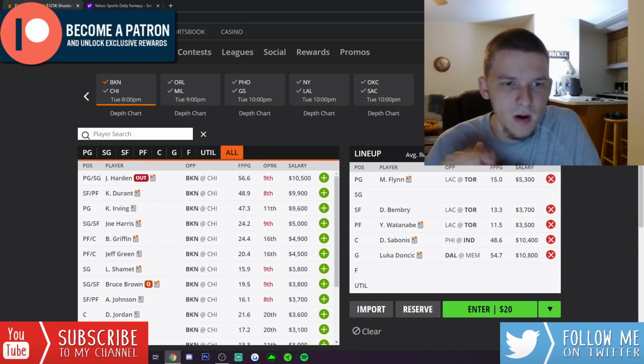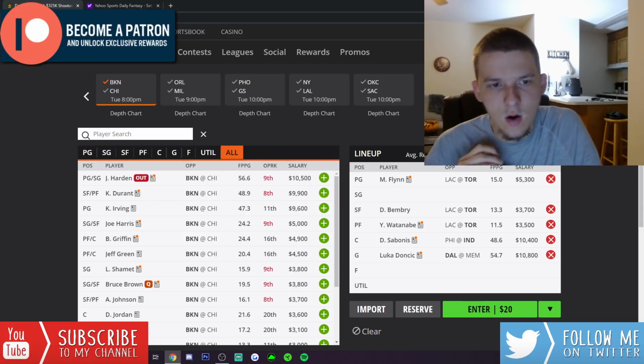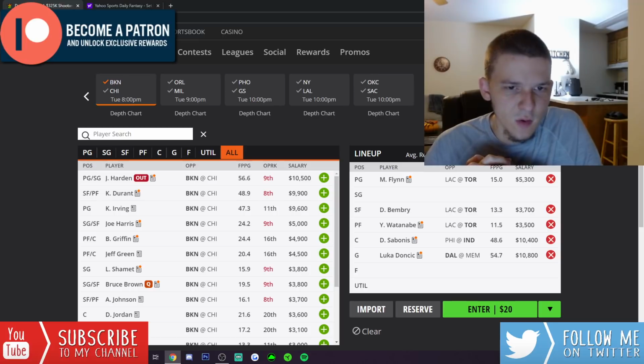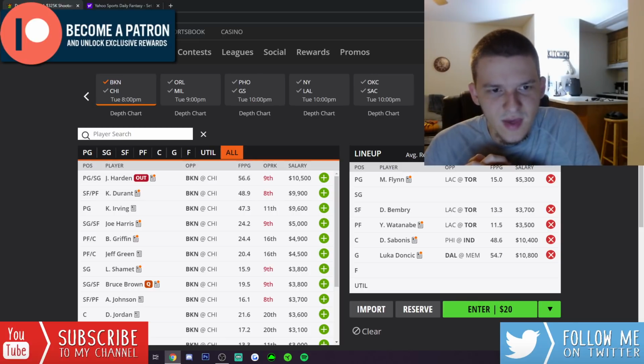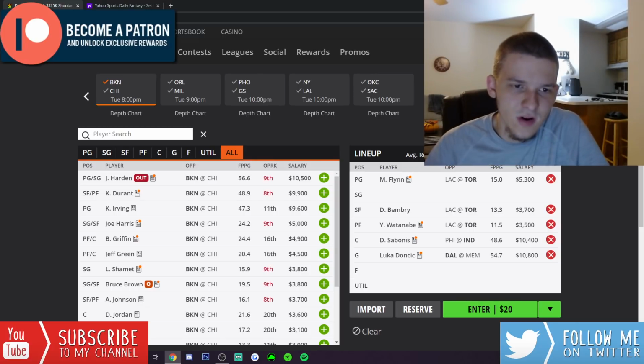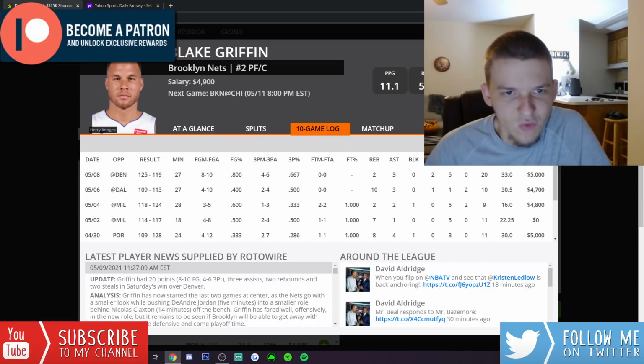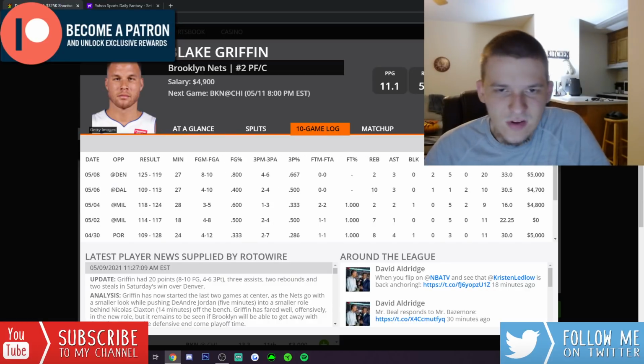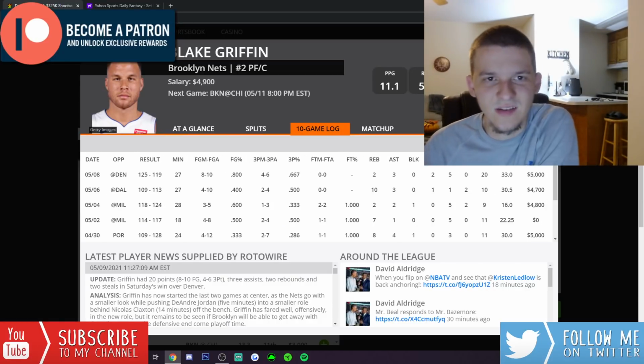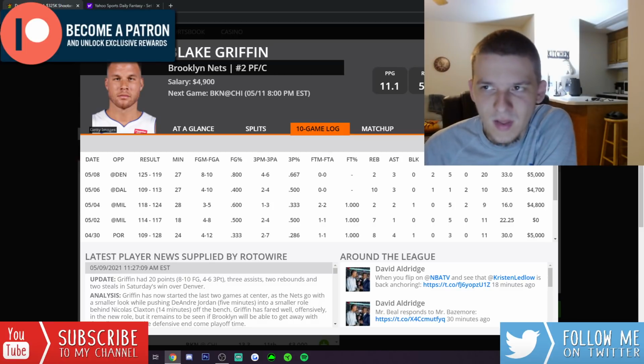We know Kyrie can pop off any night, but if I had to choose one of the big 2 from Brooklyn, I think it would be KD over Kyrie for me. But outside of those 2, I'm not playing any other Nets on this slate. Like, Blake Griffin started at center last game. He played 27 minutes, but Blake Griffin's just not a guy that I really like to play. He just doesn't have a ton of upside. He feels priced appropriately.